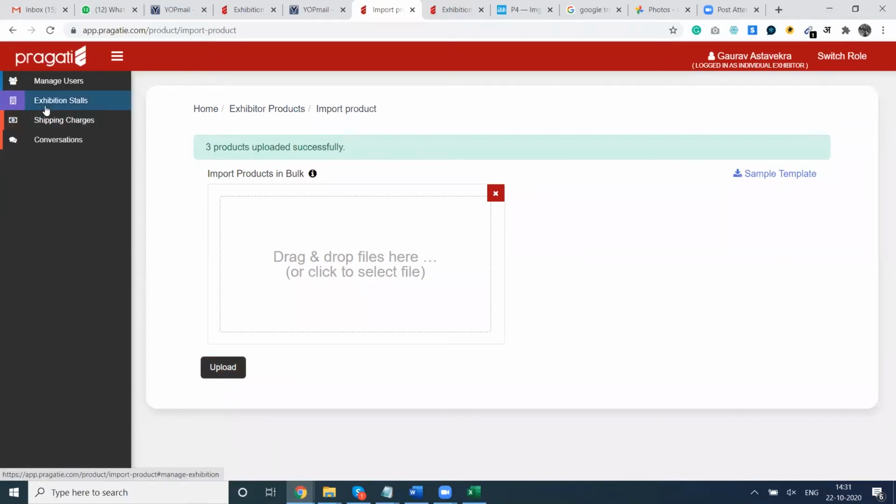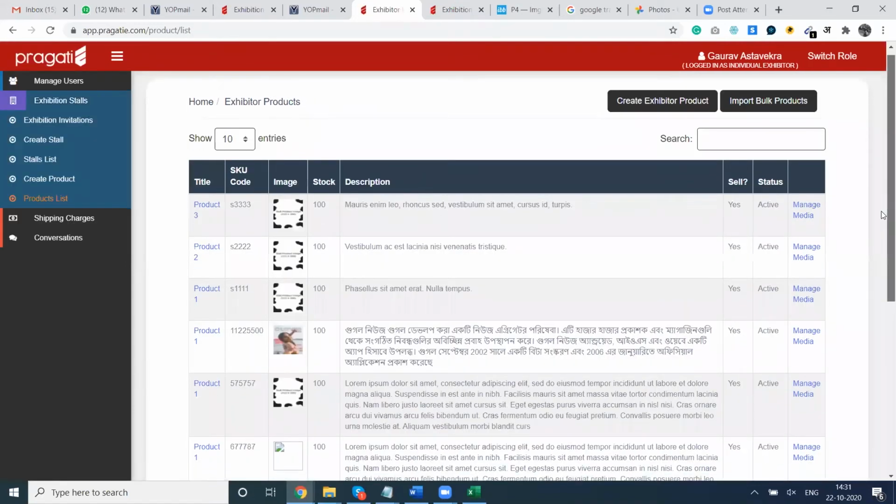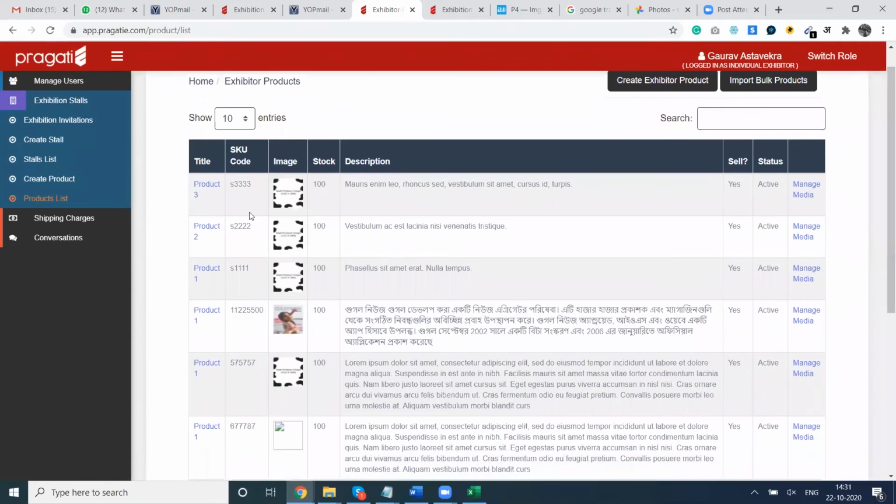To ensure, we will go to the product section, and you can see product 3, product 2, product 1. We have provided these SKU codes as Tetra 1, Tetra 2, Tetra 3. These products have now been uploaded to the system.